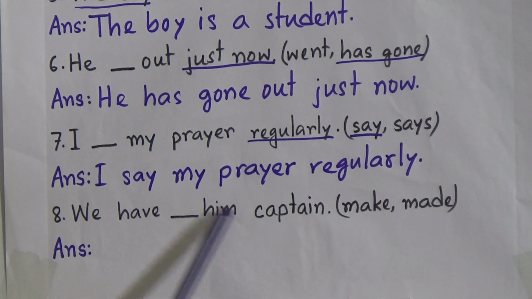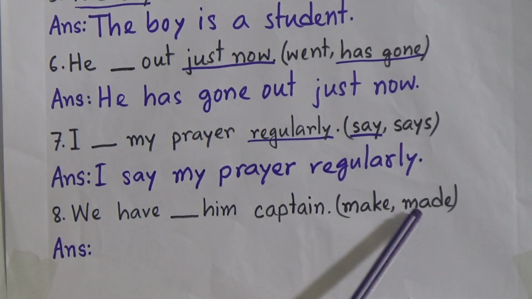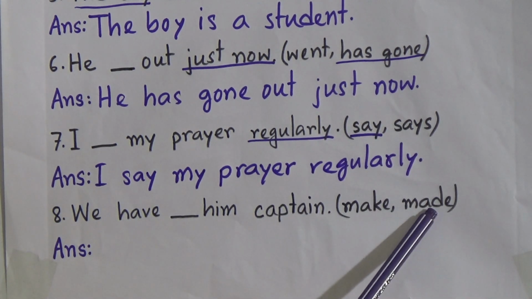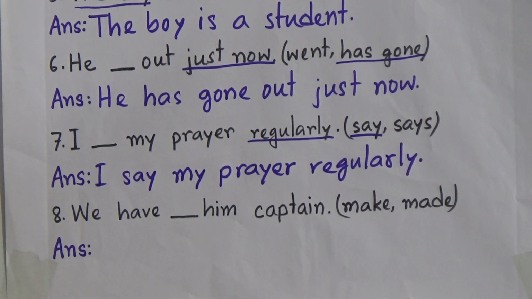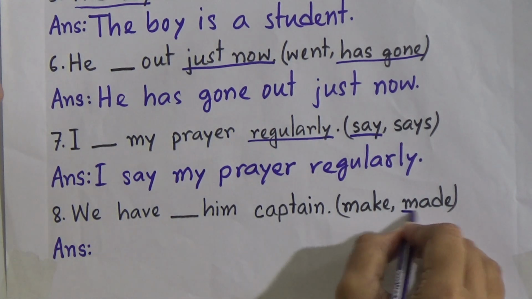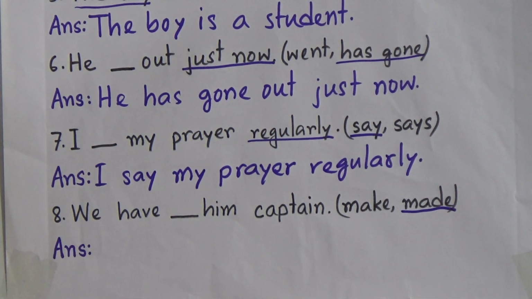Now number 8 and the last one. We have dash him captain. Options are make or made. So which one is the correct one? Yes, you are right. Made will be the correct answer. Why? Because we all know that after have or has verb or had verb, we use the past participle form of the verb, and made is the past participle form of the verb make, and make is the present form of the verb.